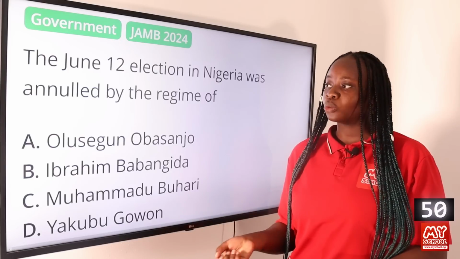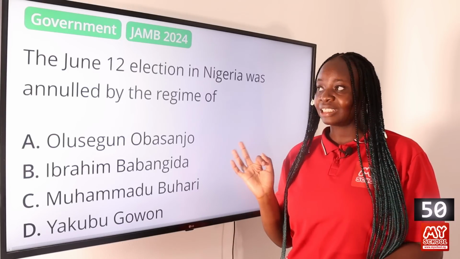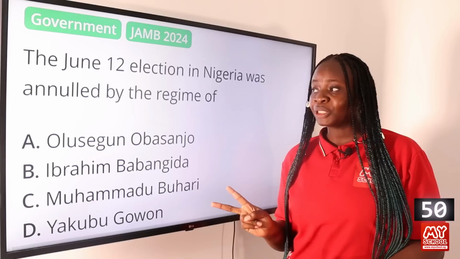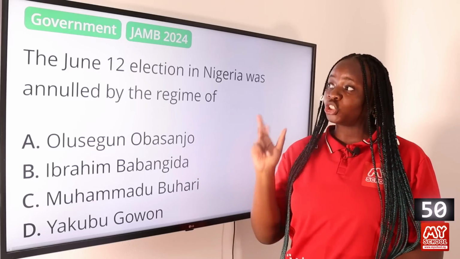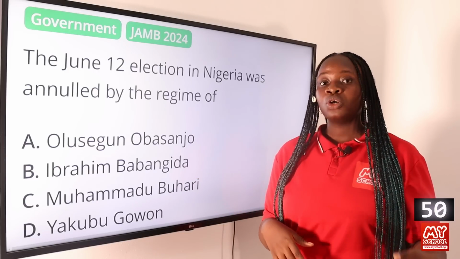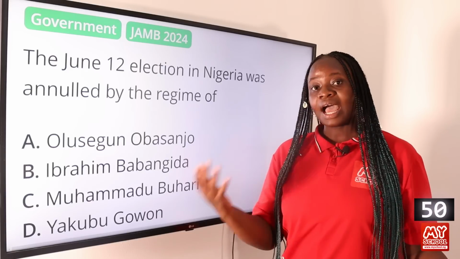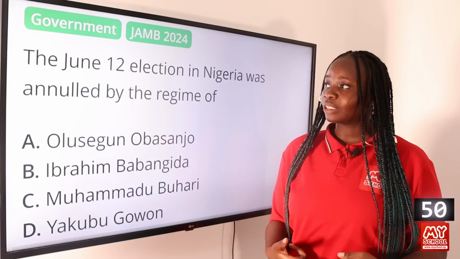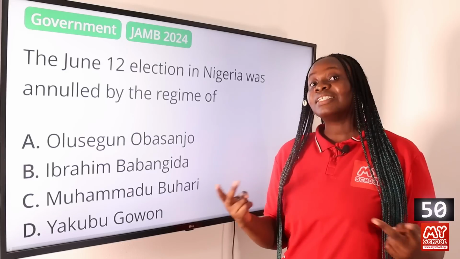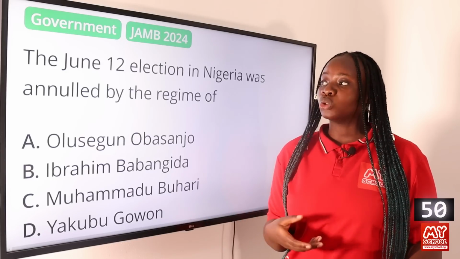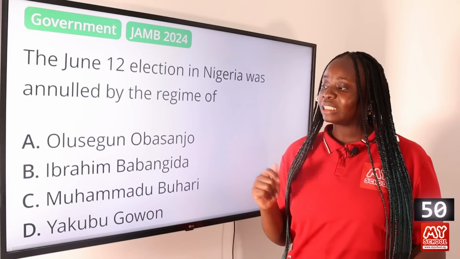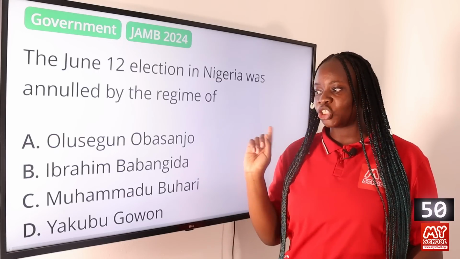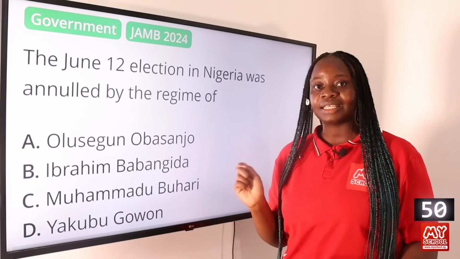And as a result of that pressure, he decided to conduct an election in 1993. For the election, he decided for the country that only 2 political parties should be created. So the 2 political parties that were created for this June 12 election were the NRC, which had the presidential candidate Alhaji Tofa, and the SDP, which had the presidential candidate MKO Abiola. So both political parties contested in the June 12 election. But at the end of the day, MKO Abiola won. But this result was contested by Ibrahim Babangida himself, and he chose to annul the election. So the June 12 election in Nigeria was annulled by the regime of Ibrahim Babangida. Option B is the answer to this question.